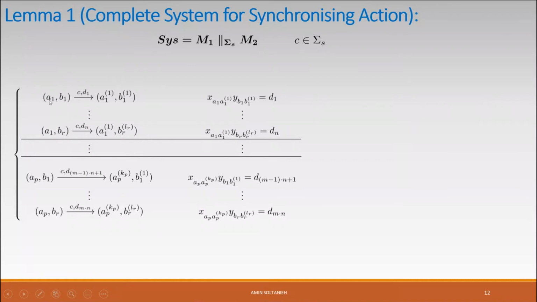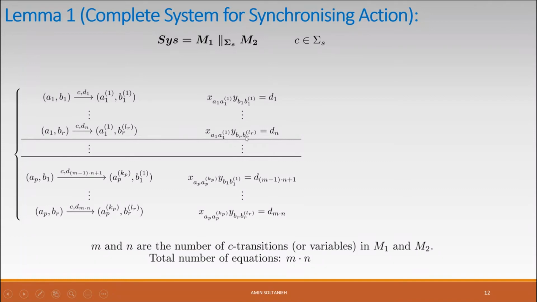And for every C transition, we can write an equation. Totally, we have M times N equations, starting from D1 until D_(M×N). And what are M and N? M and N are the number of C transitions, or actually the variables in this system of equations, in M1 and in M2.